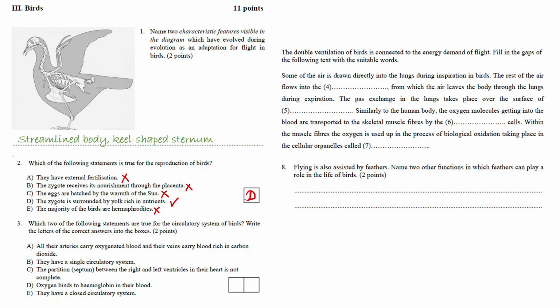D comes here. Which 2 of the following statements are true for the circulatory system of birds? Write the letters of the correct answers into the boxes. Okay, in order to answer this question, I hope you remember what you have learned about the circulation of birds.